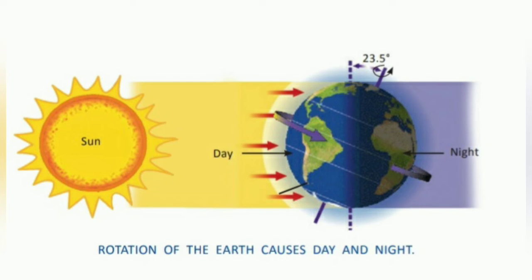The rotation of the earth causes day and night. What happens is, when the earth rotates on its axis, one half of it faces the sun, while the other half is away from the sun. So the part that faces the sun has day, and the other half that is away from the sun has night. The earth takes 24 hours to complete one rotation and it causes day and night.